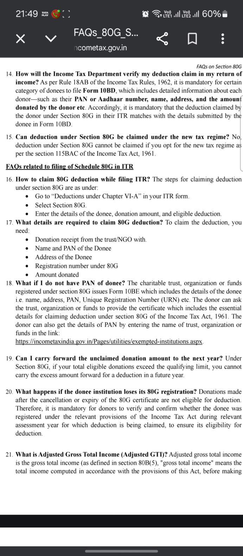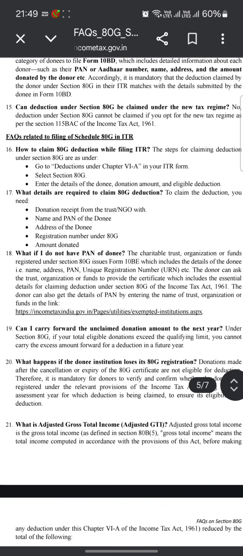How to claim 80G deduction while filing ITR? The steps for claiming deductions under 80G are as follows. Go to deduction Chapter 6A in your ITR form, select Section 80G, and enter the details of the donation amount and eligible deductions. What details are required to claim 80G deductions? The donation receipt from the NGO with the name, PAN of the donee, address of the donee, registration number of Section 80G, and the amount donated.